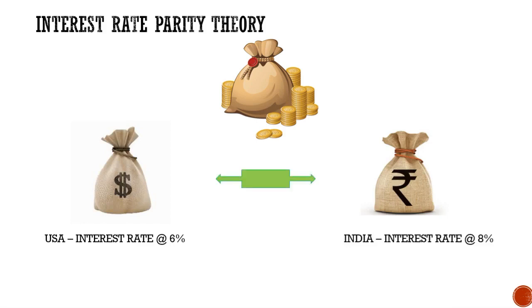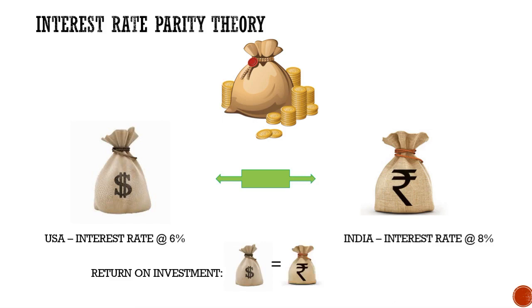Now as per the normal condition, it is always preferred to invest in a country having higher rate of interest and borrow from a country which has a lower rate of interest. However, according to the interest rate parity theory, the final return on investment in USA will be equal to the final return on investment in India.